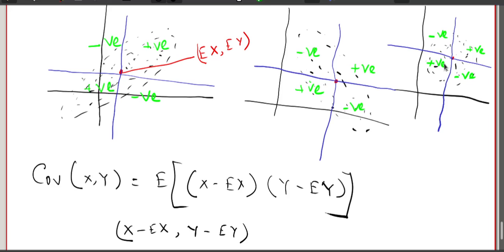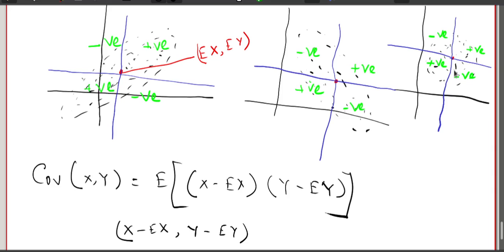Okay, clear? So what is happening here? On average, when x increases, y also increases. In this case, when x increases, y decreases. And in this case, there is no such relationship. And you see that the sign of the covariance is actually capturing it. When we have a positive relationship, in the sense that when one increases, another also increases on average, you have a positive sign of the covariance. When you have a negative relationship, in the sense that one increases and another decreases, you have a negative sign of the covariance. When there is no such strong relationship, the covariance sign could be positive or negative, but the value will be close to 0.